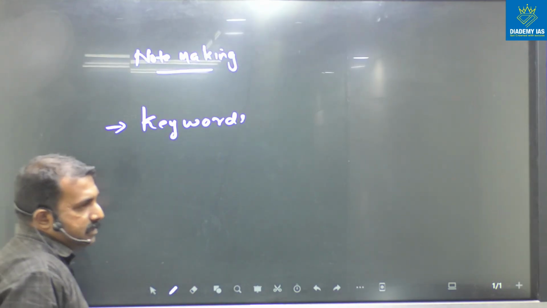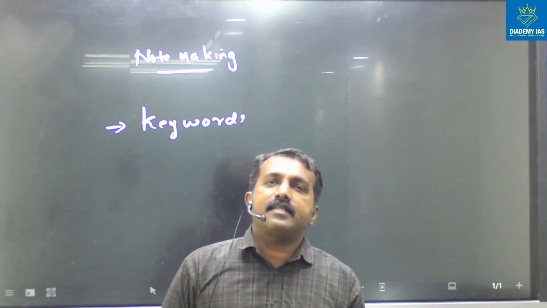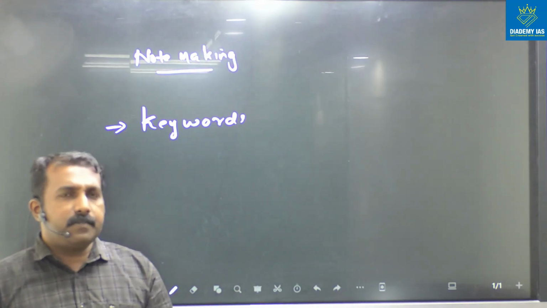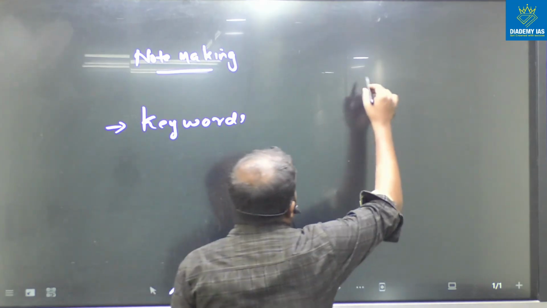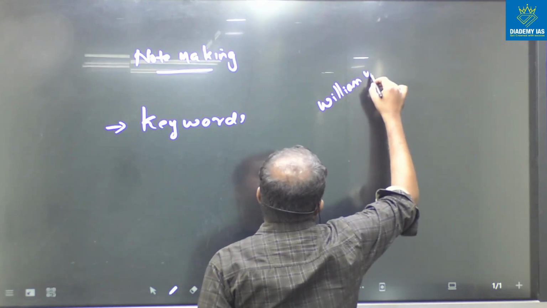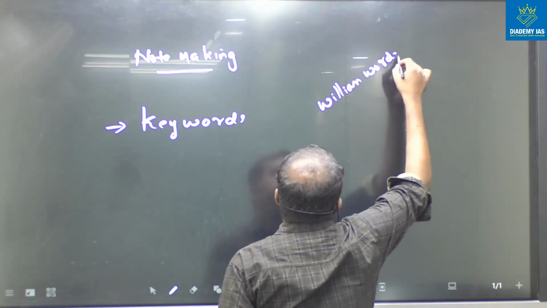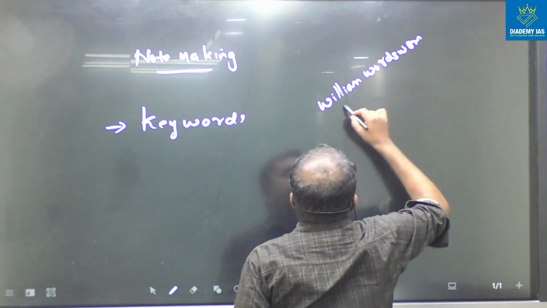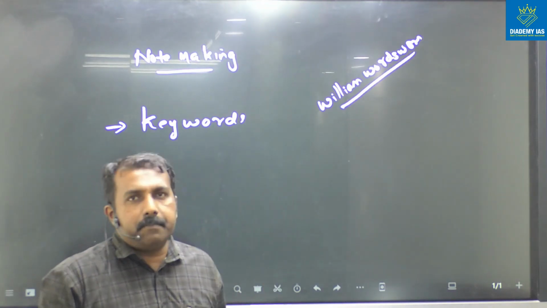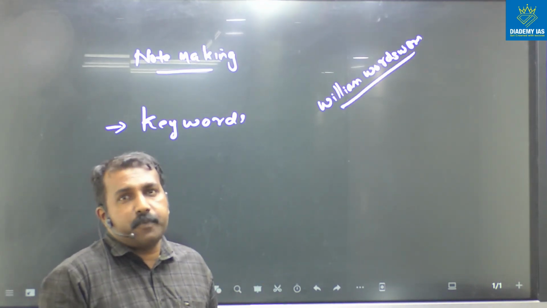I suggest you can elaborate your answer with the help of these keywords. That means, for example, William Wordsworth. Okay, William Wordsworth. So what are the common themes of Wordsworth's poems?